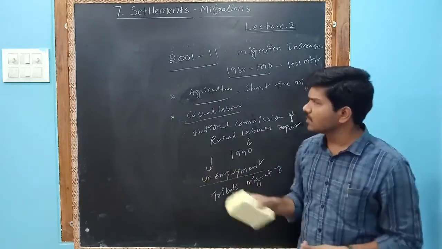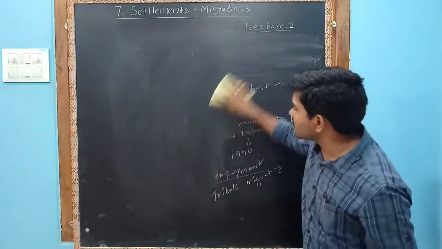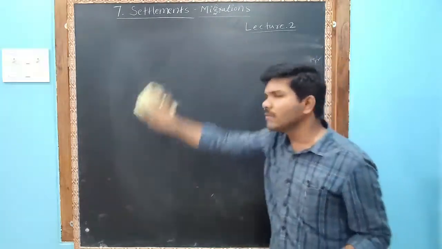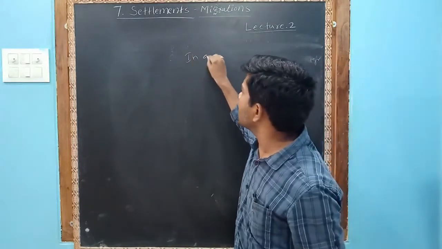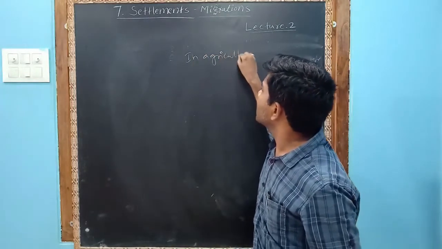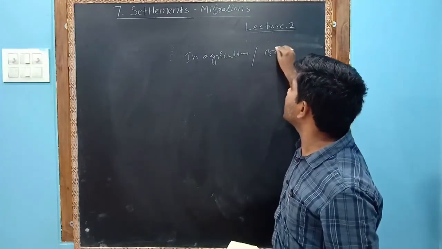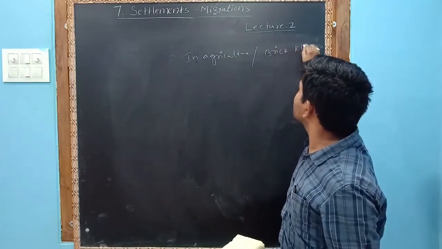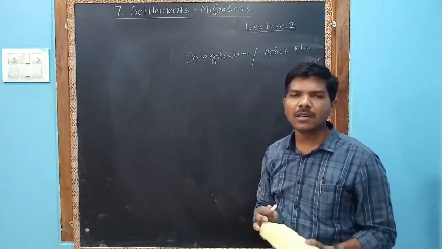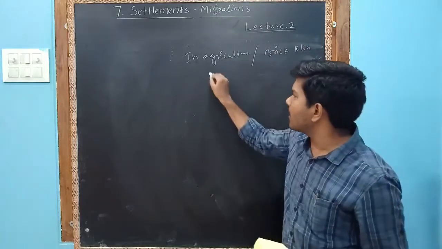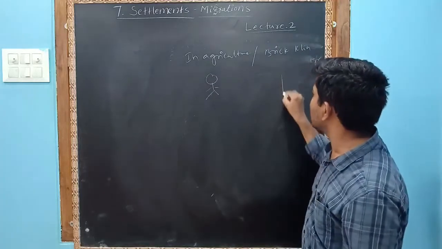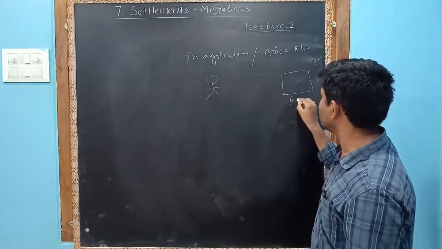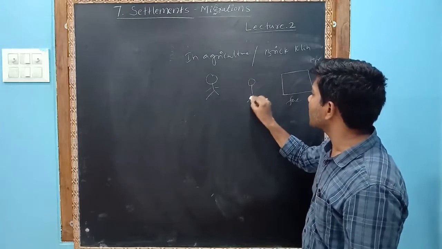In migration in agriculture, most of the members are contract laborers. In agriculture and the brick kiln industry, if a person does not have any work, here is the factory, and the middleman will come.